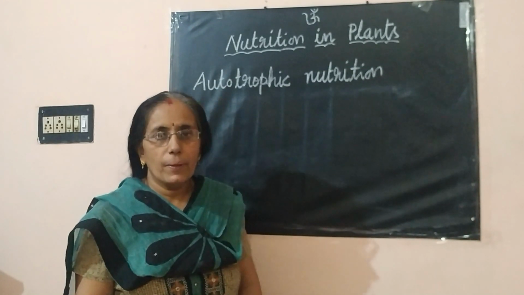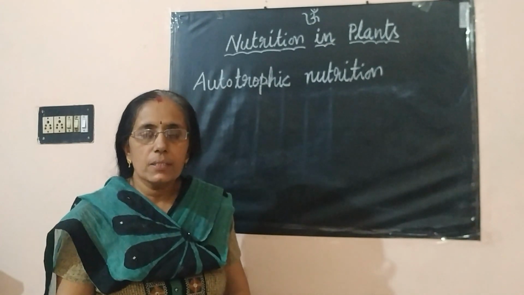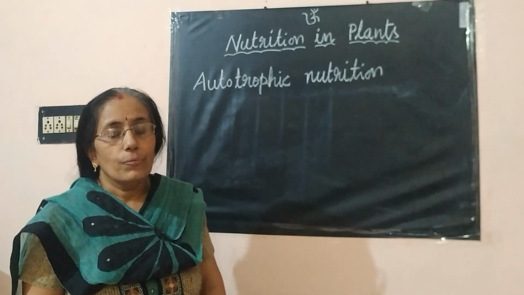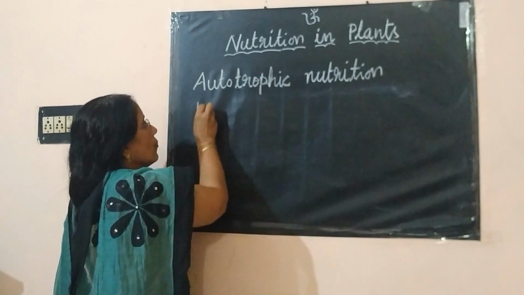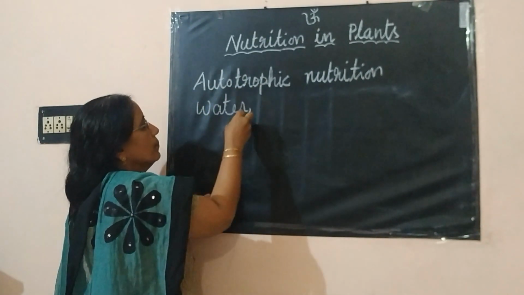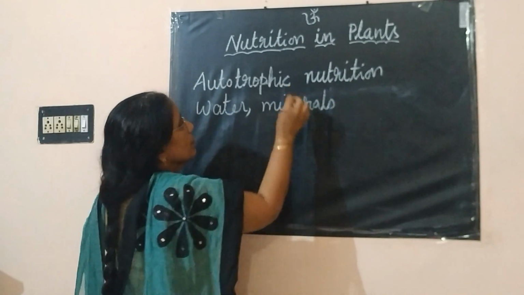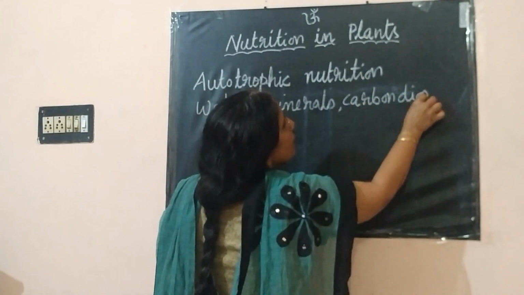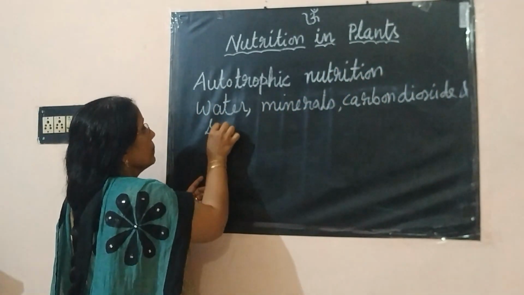So, in this subtopic, autotrophic nutrition, we shall learn how green plants make their food by the process called photosynthesis. For photosynthesis, plants need some raw materials. These raw materials are water, minerals, carbon dioxide, and sunlight.